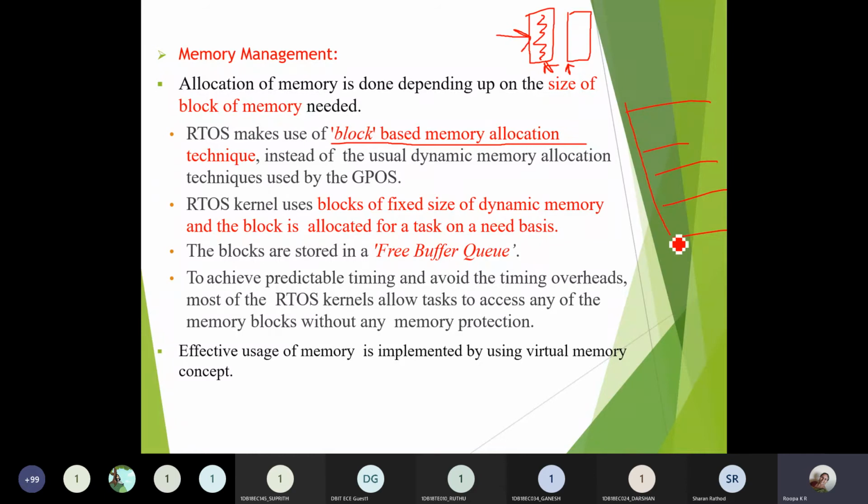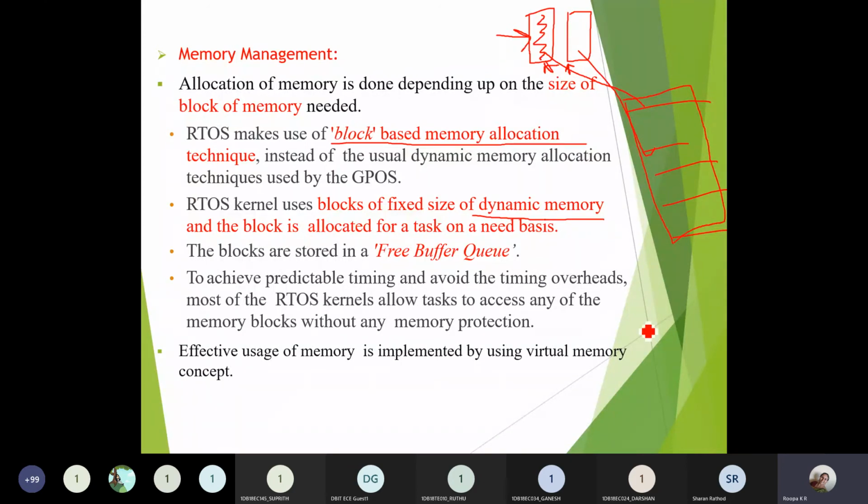and these memory blocks will be stored in a queue, okay. For the first task, this memory block is allocated. For the second task, the next memory block will be allocated, like that. Each and every task will be allocated a fixed block sized memory. And that will be dynamic memory, means you can allocate one after the other. If this is created first, this goes to it, next this, third this, fourth this, right. Randomly you can allocate accordingly as soon as the task has been created.